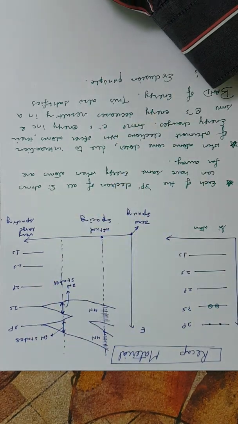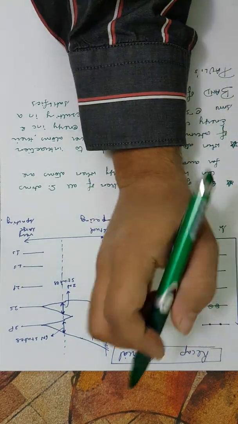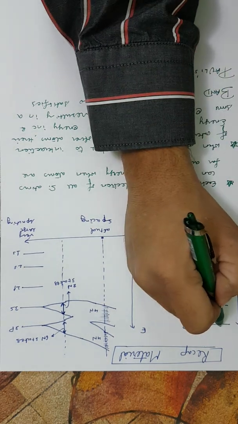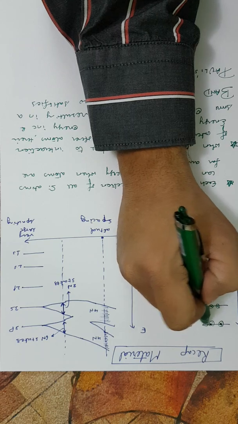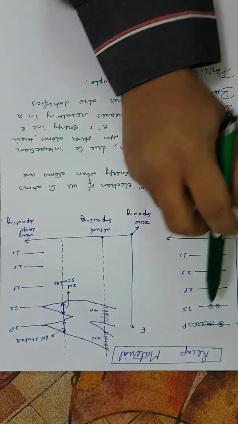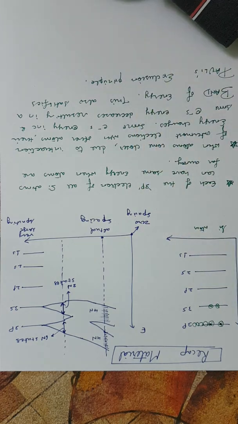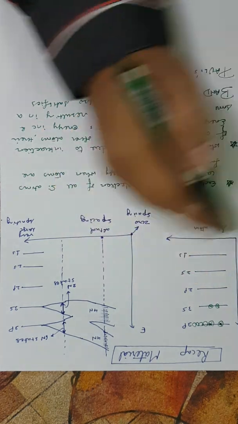I'm talking about a case when they are far away. So when they are far away, 2 energy states are there in 3s, and there are 6 energy states in 3p. But out of those 6 energy states, only 2 are filled up because of only 2 electrons.